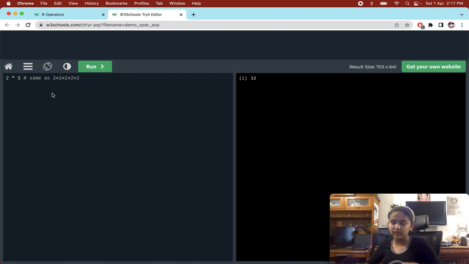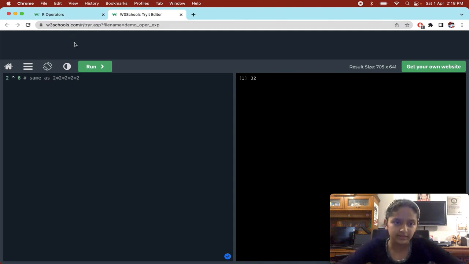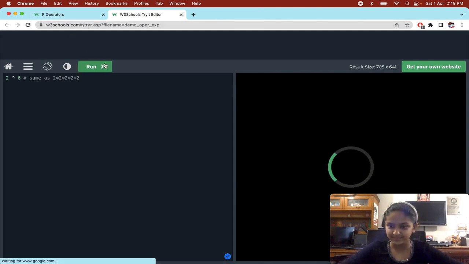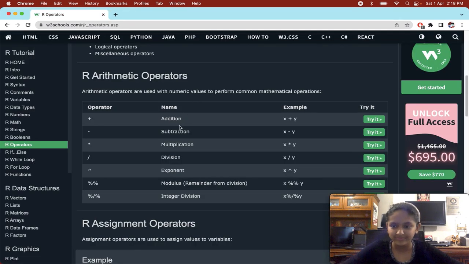That is exponent. The first number is the number you're going to multiply, and the number after the sign is how many times. Like if it is 2 exponent 6, then it is 2 into 2 into 2 into 2 into 2 into 2. So that is exponent. You get the answer here.